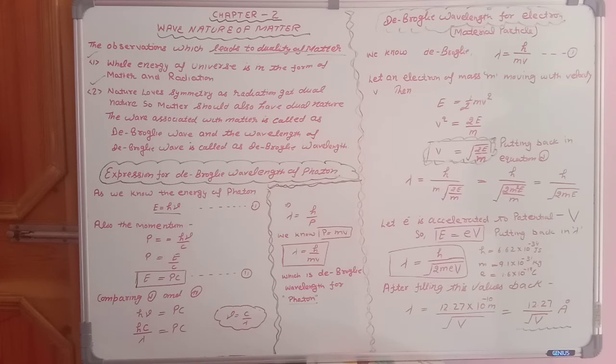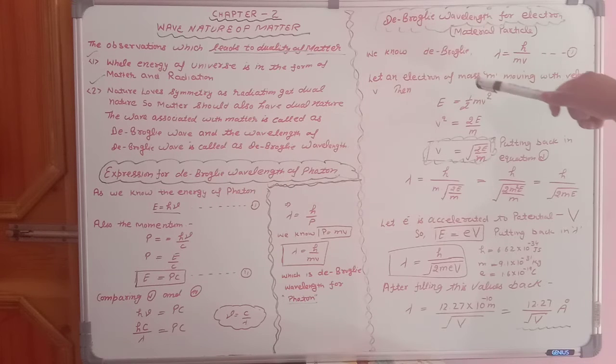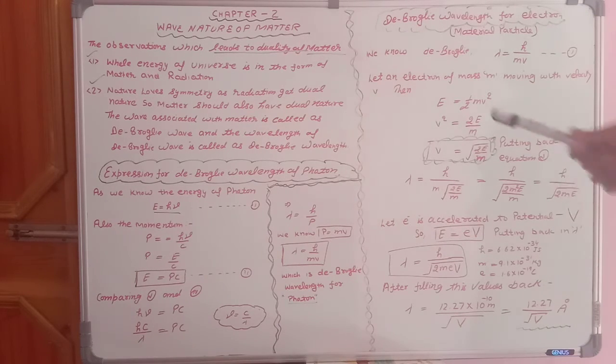So de Broglie wavelength, earlier we have calculated lambda is equal to h upon mv. But students, if we are taking an electron, then let m be the mass of the electron moving with velocity v. Then what is its energy? Energy is equal to half mv square. So v square will be 2E upon m, and v will be under root 2E upon m. Students are writing under root up to 2E only, but it is whole under root 2E upon m. So you need to draw this under root a little long on the downward side. So this is the velocity.